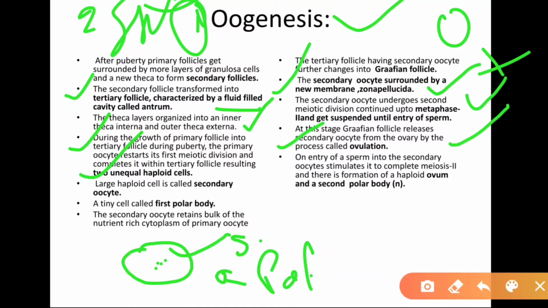On entry of the sperm into the secondary oocyte, it is stimulated to complete meiosis second. When the sperm enters the egg, it completes the second meiotic division, and the division is again unequal. One is the ovum and the other is the second polar body. This is a polar body.